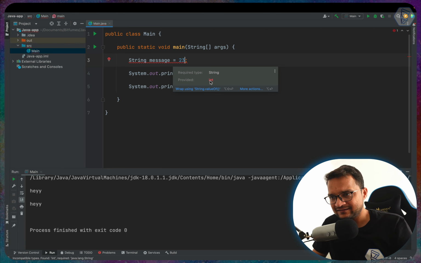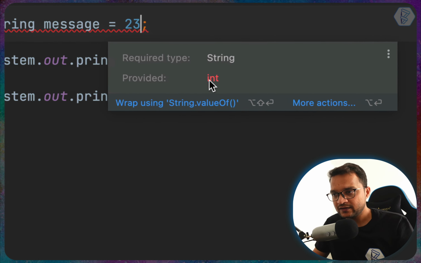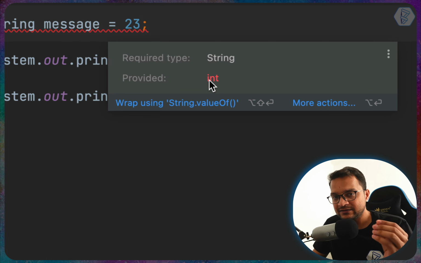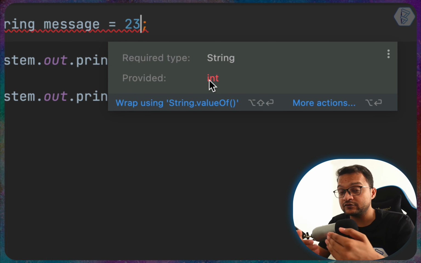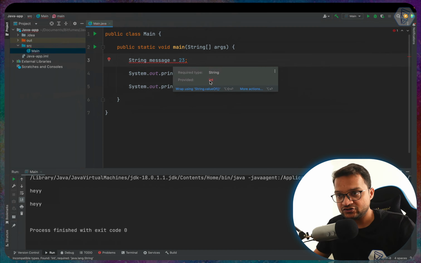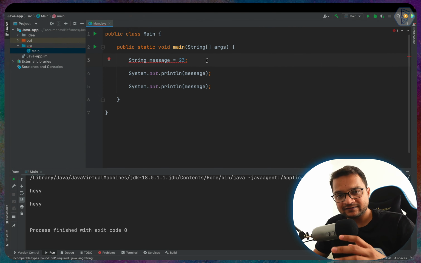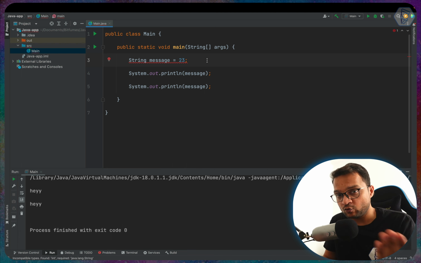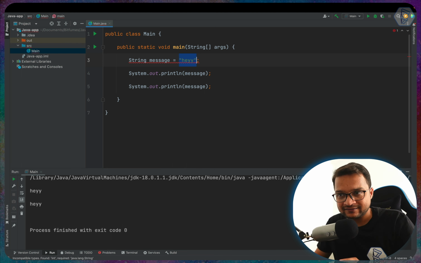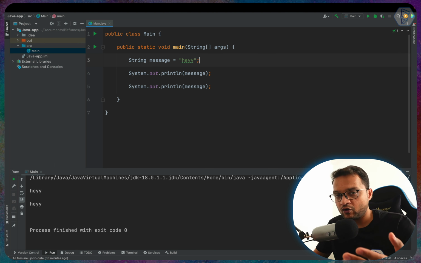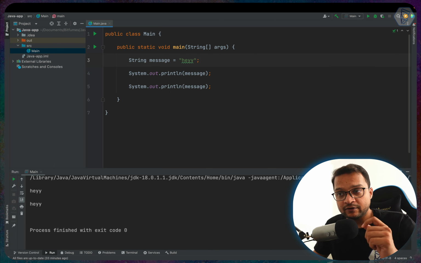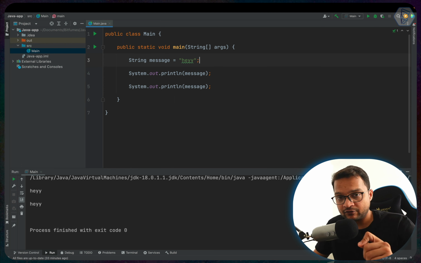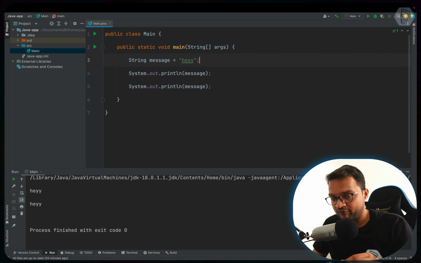What is int? See this, I can zoom it for you. Provided int. Int means integer. So the type here which we are providing is int. So now let's understand how we can create other types of variable. But before that, we need to understand what are the basic types or scope of variable. So we will understand the int related thing and more of the different data types. But for now, let's understand about the scope of variable.